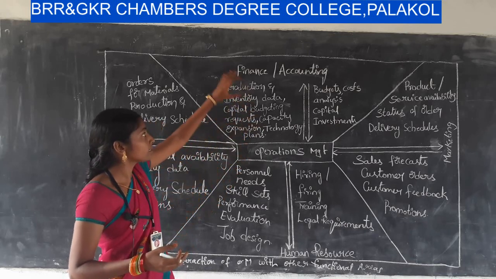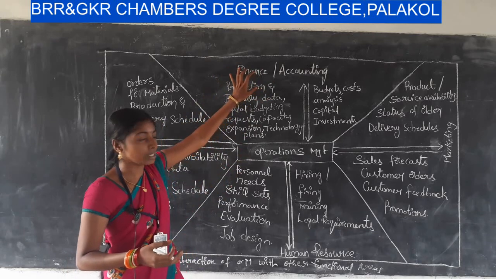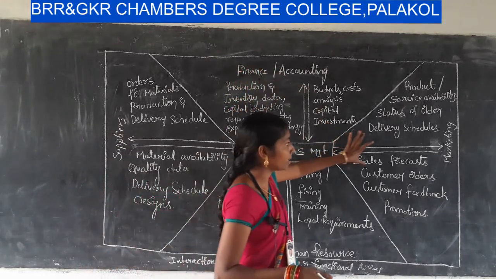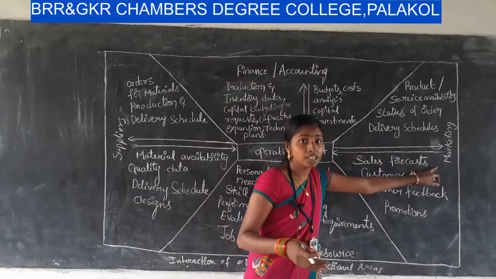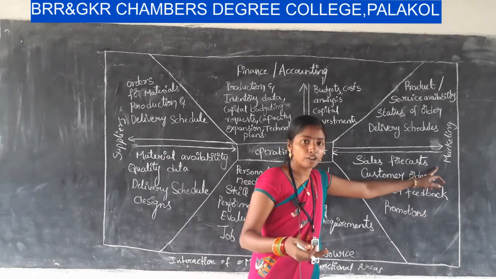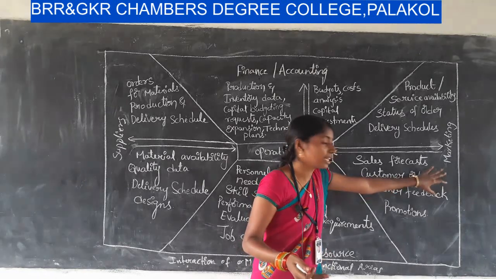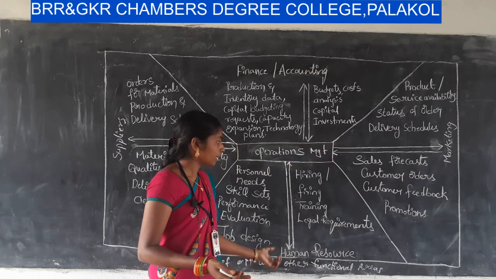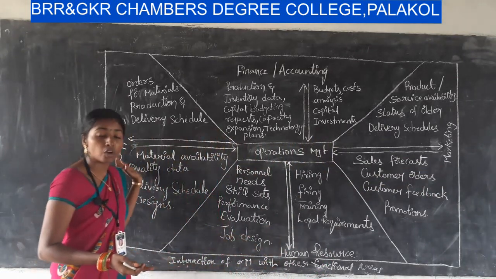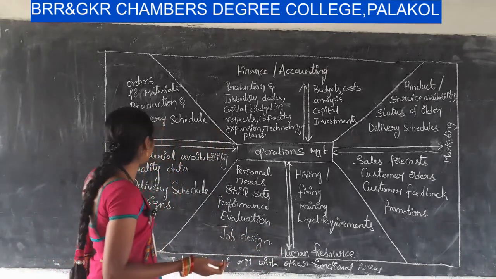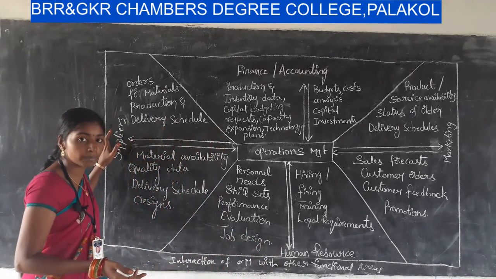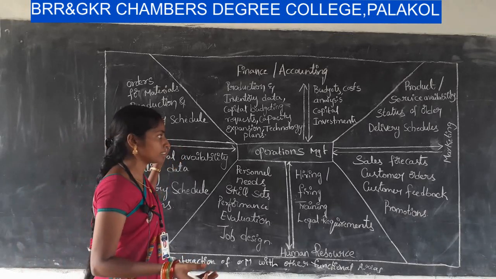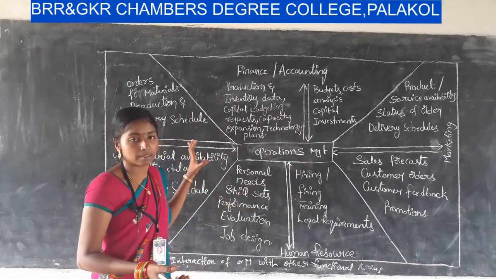See this, first one, finance or accounting, which relates to the financial aspects of the organization. Next, marketing, which relates to selling the product to the customer, and distribution activities of the organization come under marketing management. And next one is human resource management. And next one is suppliers. One of the important factors for the business organization is suppliers. They have to supply the raw materials for the organization to produce the goods or to provide the services. So I consider these the functional elements in the business organization.